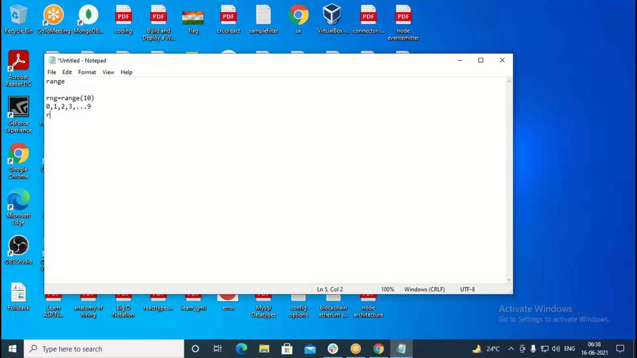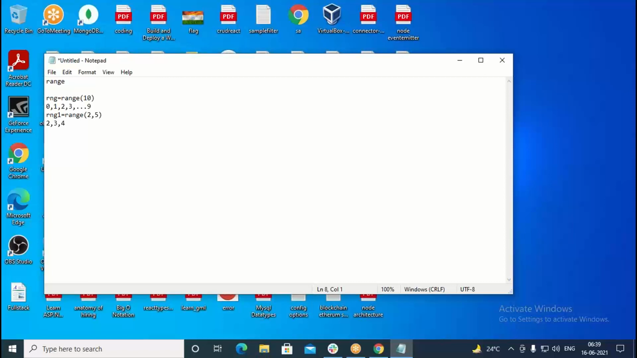Similarly, I may write here rng1 equal to range, then I say here 2, 5. So this is going to generate the numbers 2, then 3, then 4. It will generate three numbers. 2 is inclusive, but 5 is not inclusive. 5 is exclusive. So 2 to 5 generates for us 2, 3, and 4. So it is generating a range of numbers.